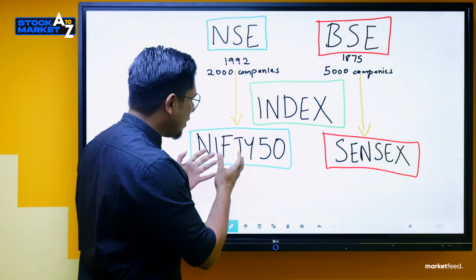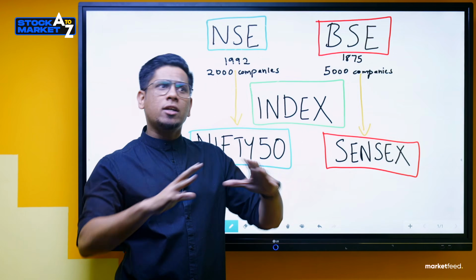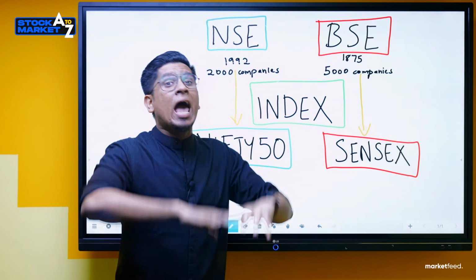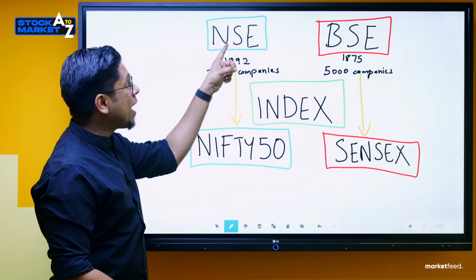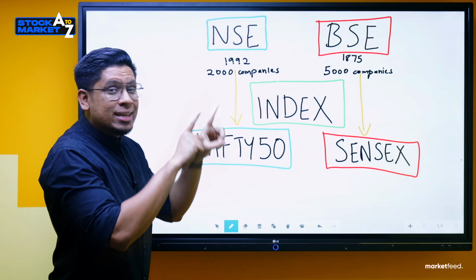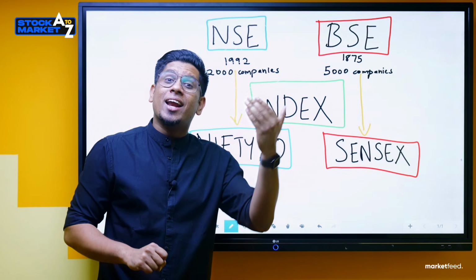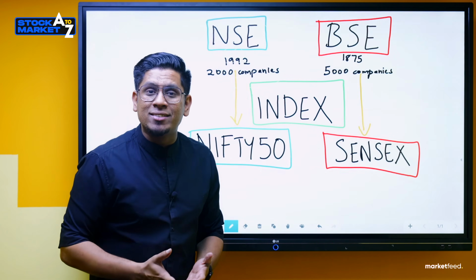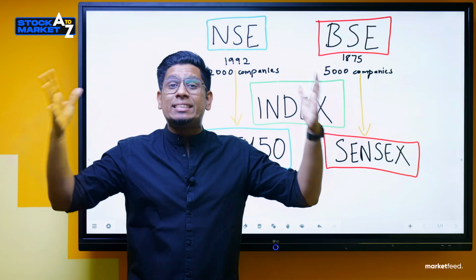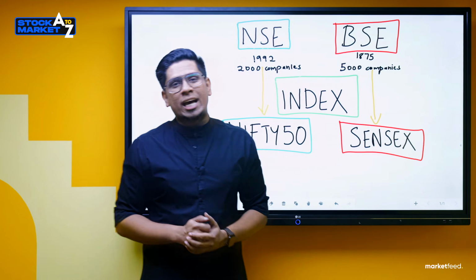If you look into Nifty 50 and you see that Nifty 50 is moving up, we can definitely say that the overall stock market is doing well and the overall economy is doing well. But we also know for a fact that NSE has different sectors of companies in it. There are IT companies, there are FMCG companies, there are pharma companies, there are banking companies, right? There are multiple different sectors within NSE. There are multiple sectors within BSE as well.